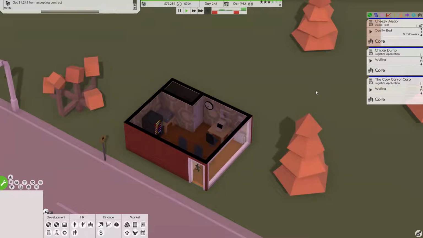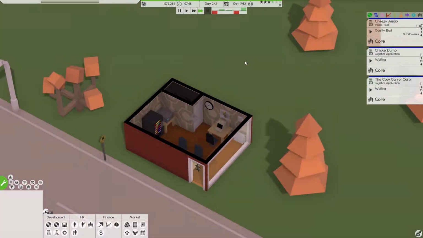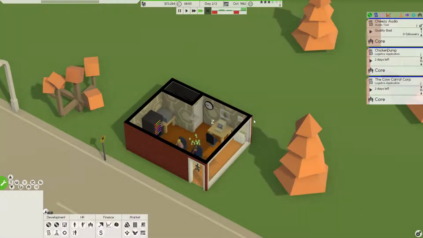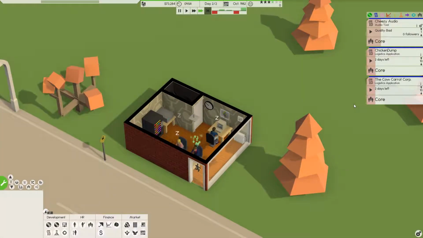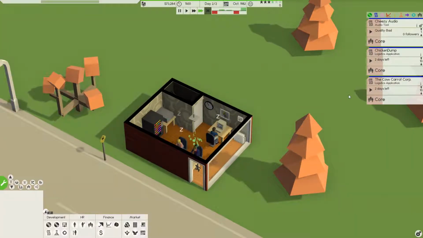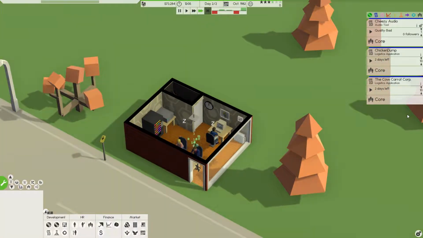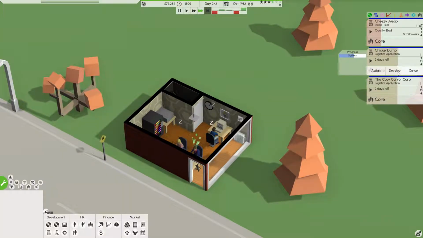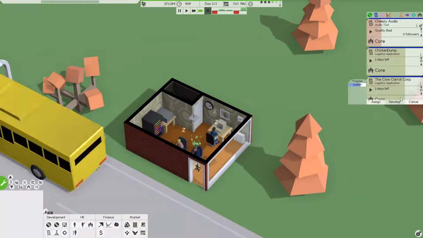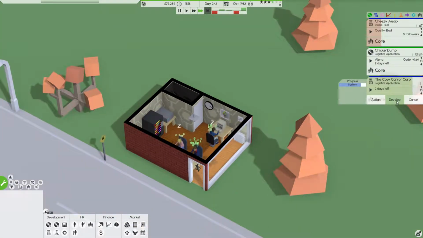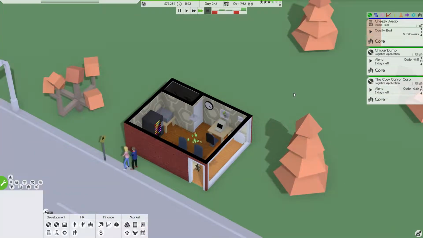Here we go. Let's see how well we do hammering this out. Oh, speed that up. Why aren't they in yet? Okay. Come on. I love watching how they prioritize, kind of mixing things back and forth. Develop. There we go.